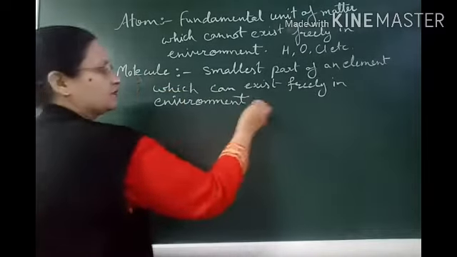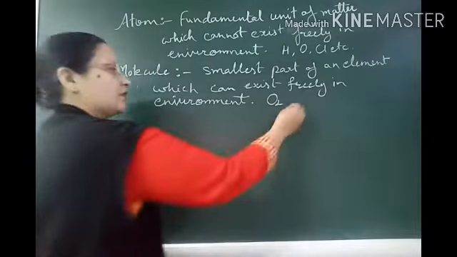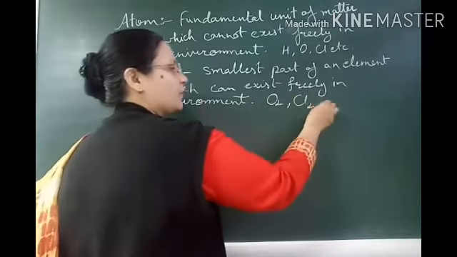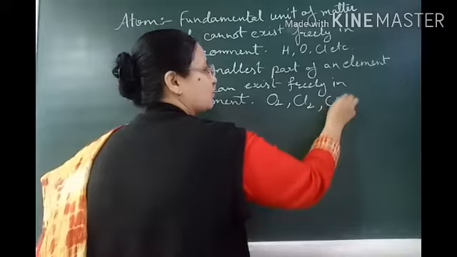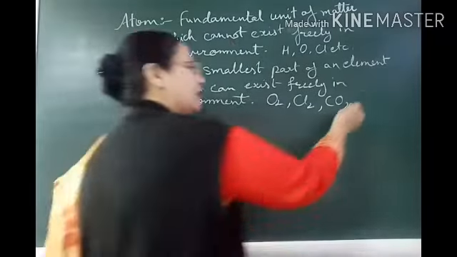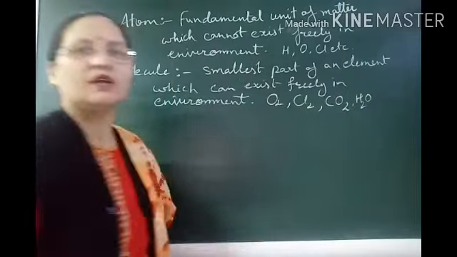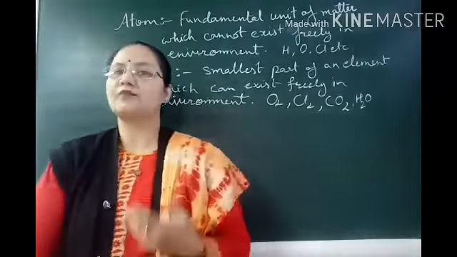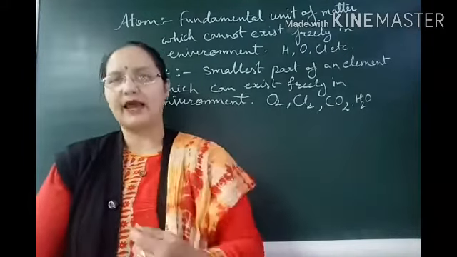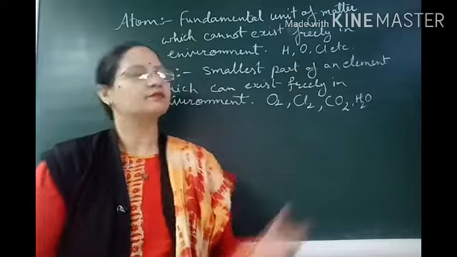For example, O2 is the molecule of oxygen, Cl2 is the molecule of chlorine, CO2 is the molecule of carbon dioxide, and water molecule is H2O. Like this we can say that molecule may be of an element only or of a compound.